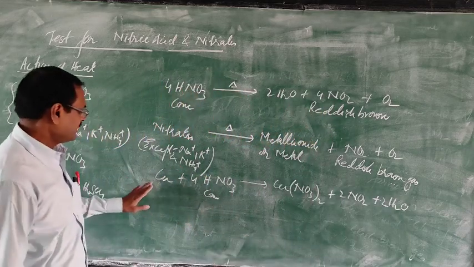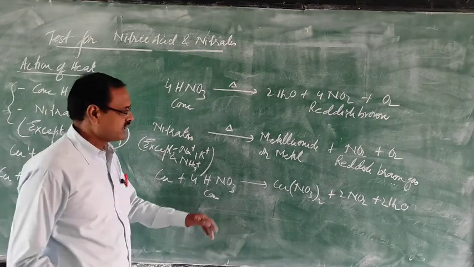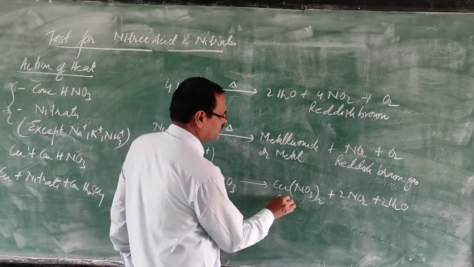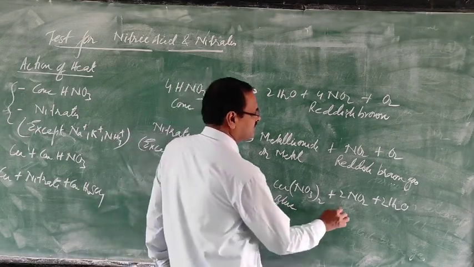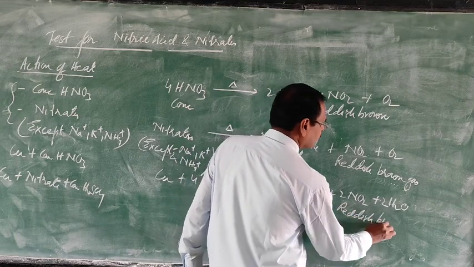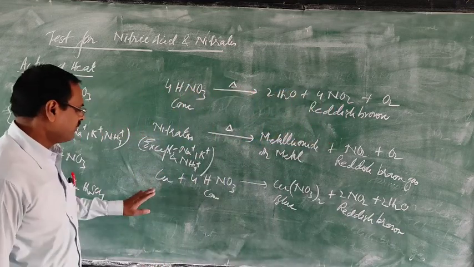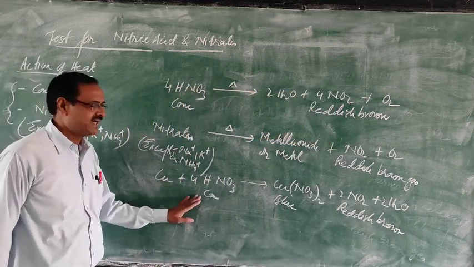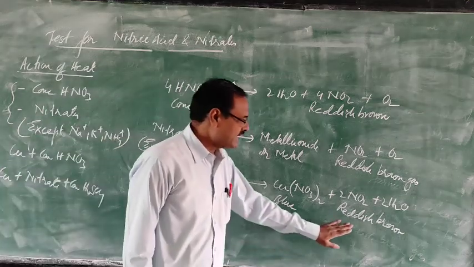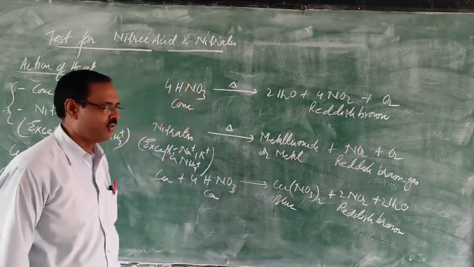When copper is heated with concentrated nitric acid, the copper nitrate solution is blue, and the nitrogen dioxide is reddish brown. So what you will observe is that reddish brown gas is released and then a blue colored solution is formed.